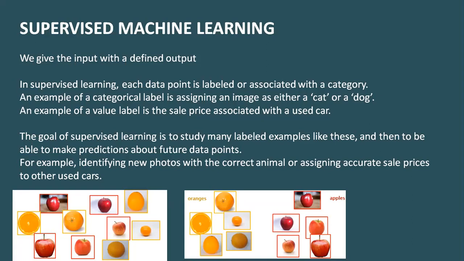Now let us assume that the numbers are not continuous numbers, these are categorical numbers like 0 and 1, then we go for a classification kind of model. A great example is when we are teaching a machine and we give the input of cat and dog, the machine will be able to segregate. It will be able to assign a value to the image on the basis of certain features. The same example which I've given down here: if we give an input to a machine of apples and oranges, it will be able to segregate oranges and apples separately on the basis of the kind of features they have.